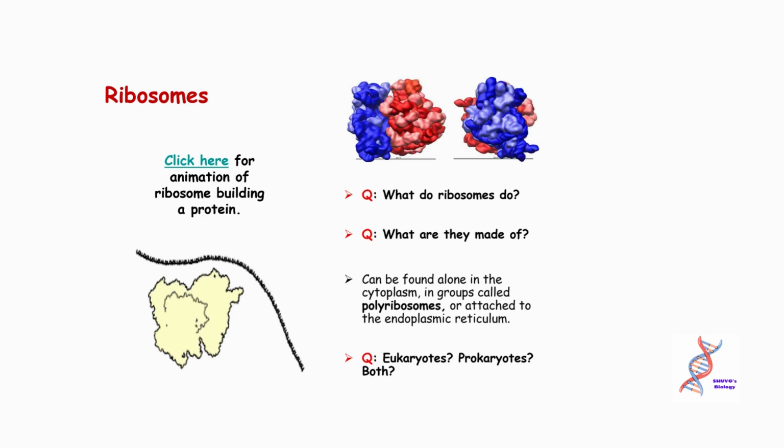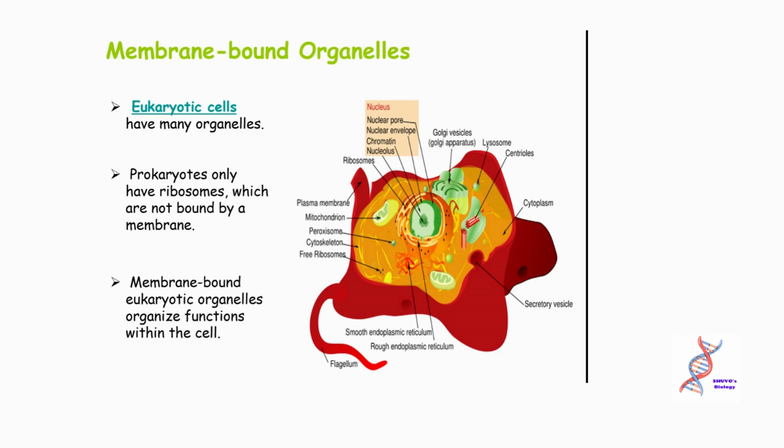Ribosomes. Question: what do ribosomes do? What are they made of? They can be found alone in the cytoplasm, in groups called polyribosomes, or attached to the endoplasmic reticulum. Question: eukaryotes, prokaryotes, or both? Membrane-bound organelles. Eukaryotic cells have many organelles. Prokaryotes only have ribosomes, which are not bound by a membrane.